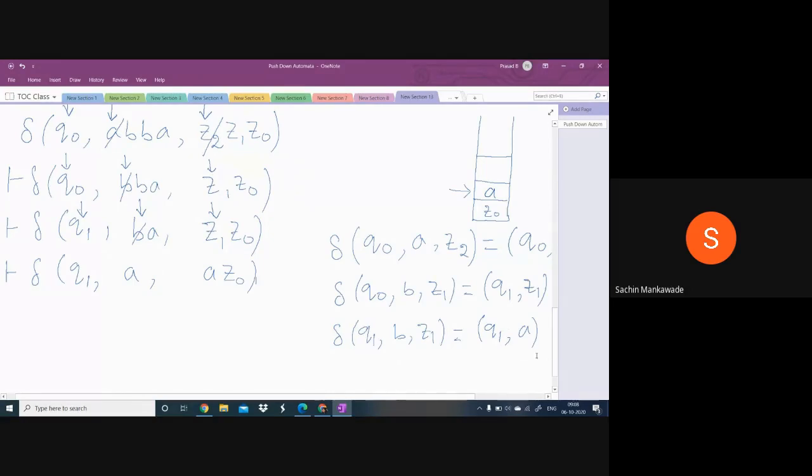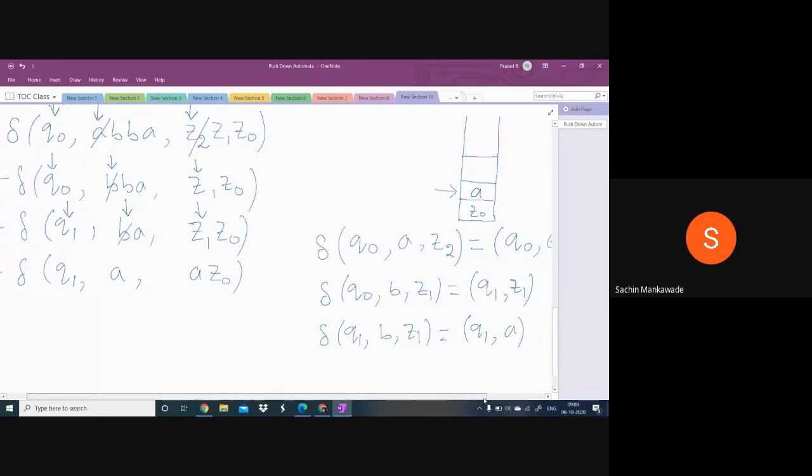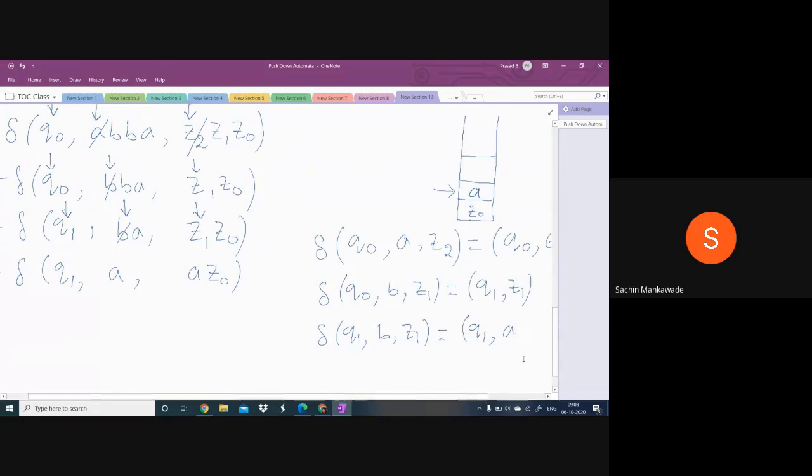So, one second. If I write the same move, if I define it like this, what does it mean? Here, look at this. What is the topmost symbol? Z1. Here, did I write the Z1? Yes, I wrote the Z1.